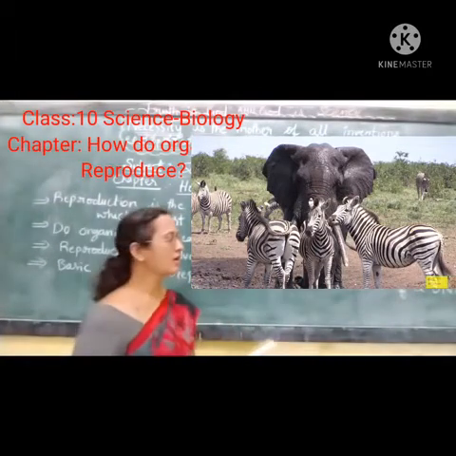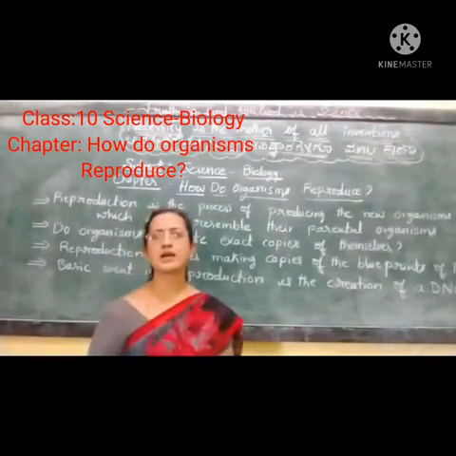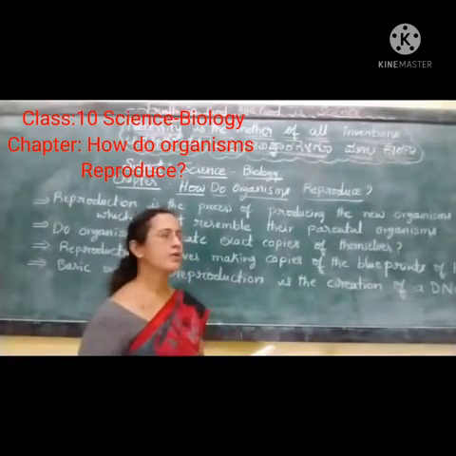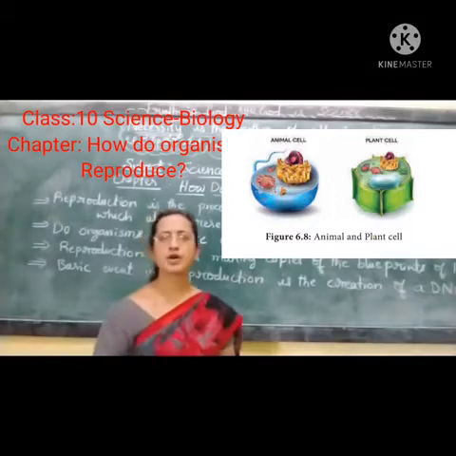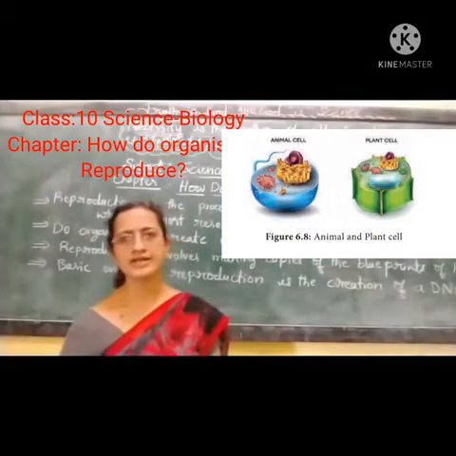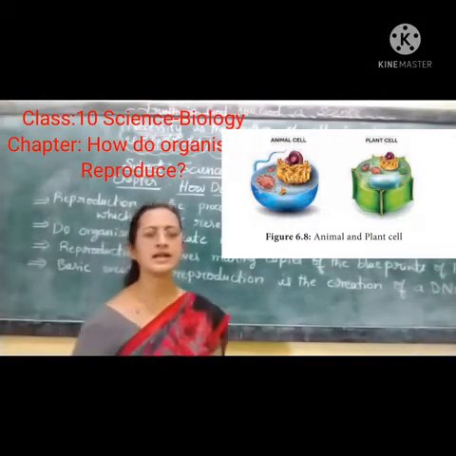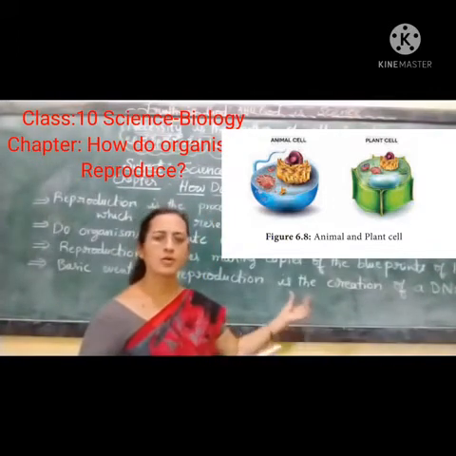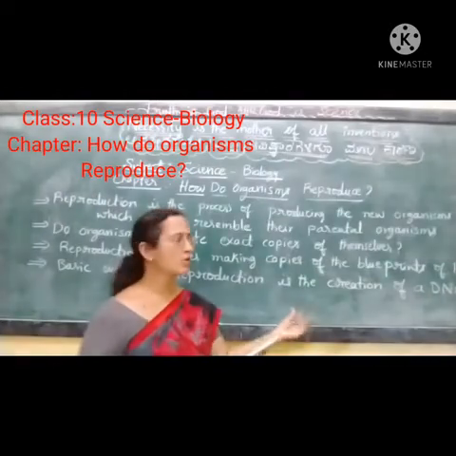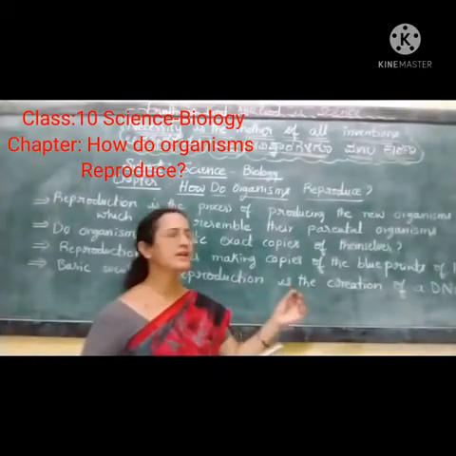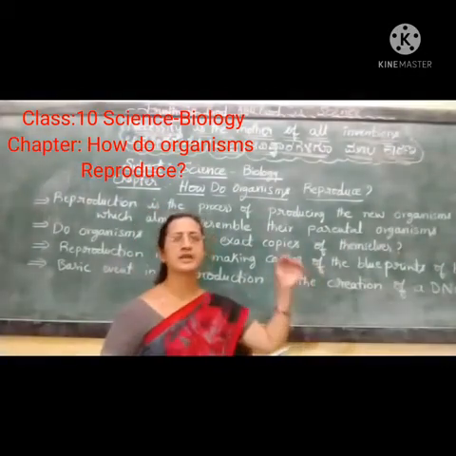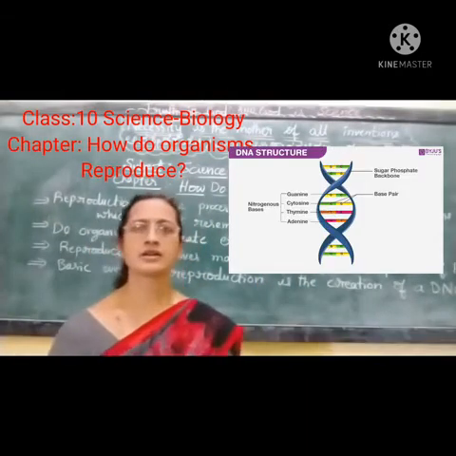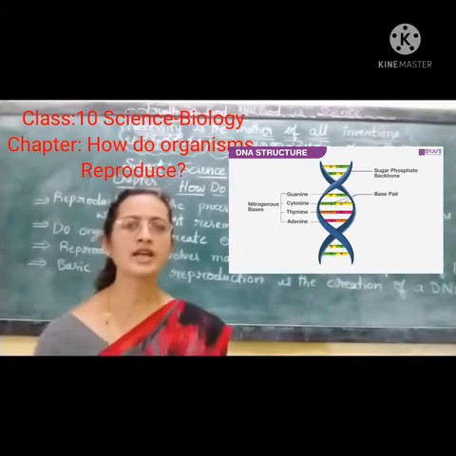We know that all organisms are made up of cells, and in the cell we have a very important, prominent part, that is the nucleus. Inside the nucleus there is DNA. DNA consists of the codes, and these codes hold the blueprint for that particular body design. See, why does a dog look like a dog?